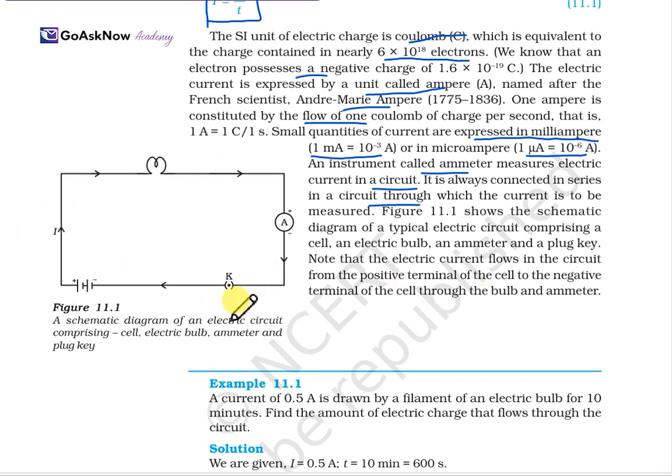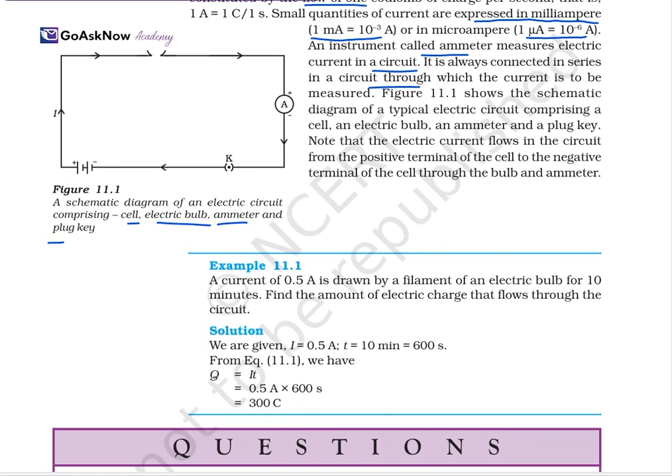You can see here a schematic diagram of an electric circuit where we can see a bulb and a key. This is the ammeter A, and the battery is there. From plus to minus the current will flow in this direction. So this is a schematic diagram of an electric circuit comprising a cell, electric bulb, ammeter and a plug key. This is the key, this is the ammeter, this is the bulb, and this is the battery. From the positive terminal to the negative, the current is flowing. So this is all about the current, the electric circuit, key, bulb, ammeter and the units.